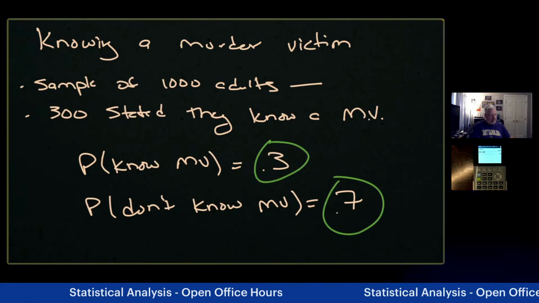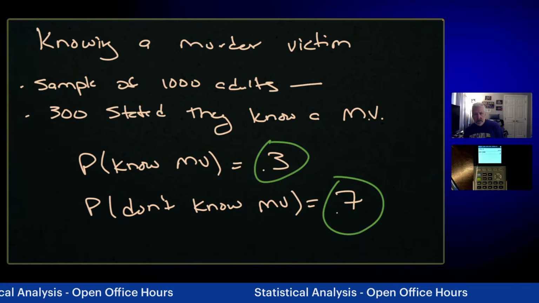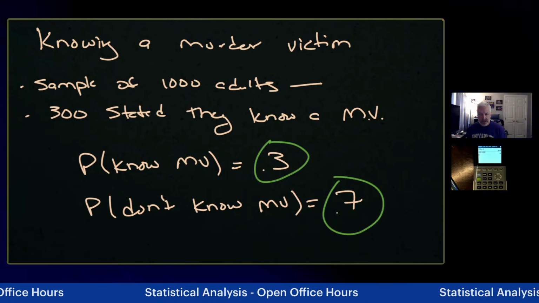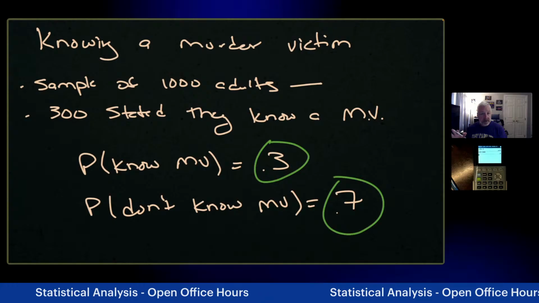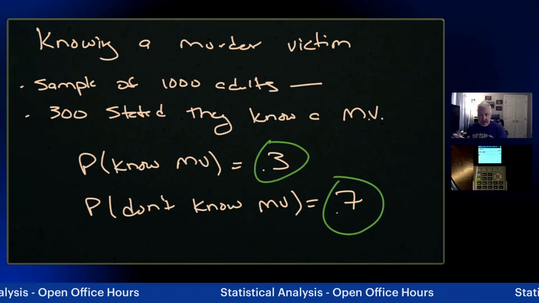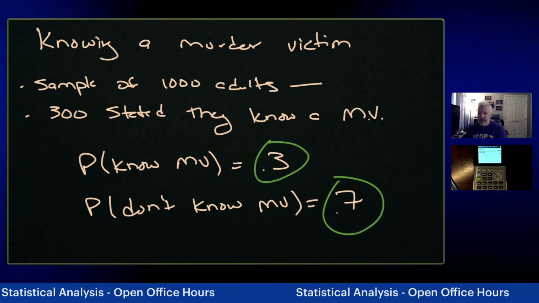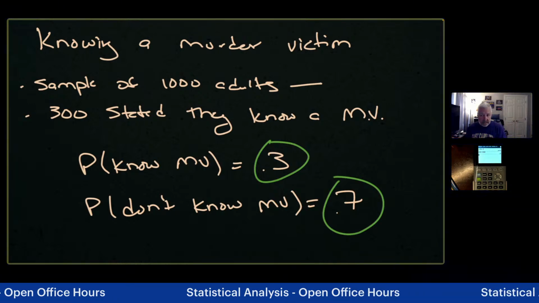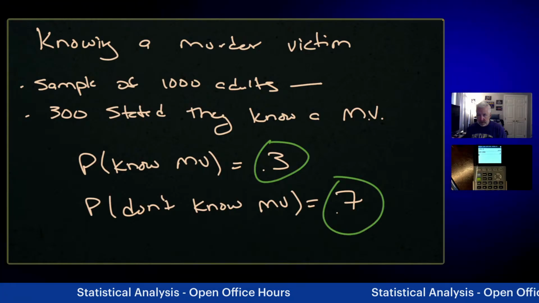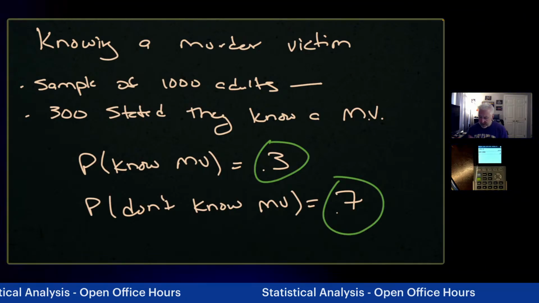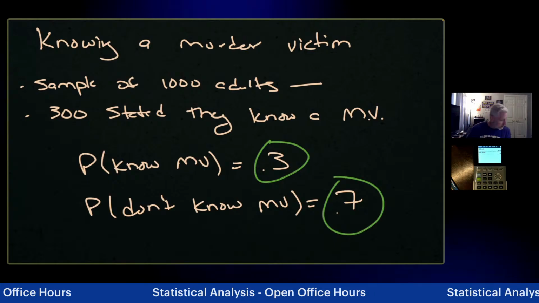Given this population, this sample taken from a population of 1,000 adults, 300 of those 1,000 stated that they know a murder victim. Based on that, we're going to infer back to the population. The probability that someone knows a murder victim is 0.3. The probability they don't know a murder victim is 0.7. So now let's go into some of the questions.